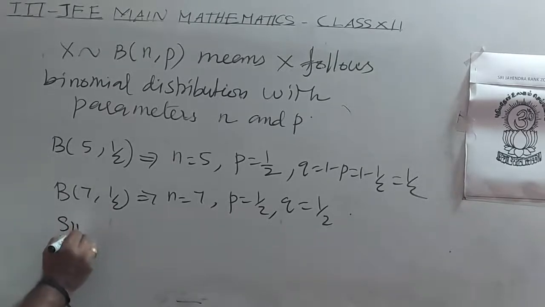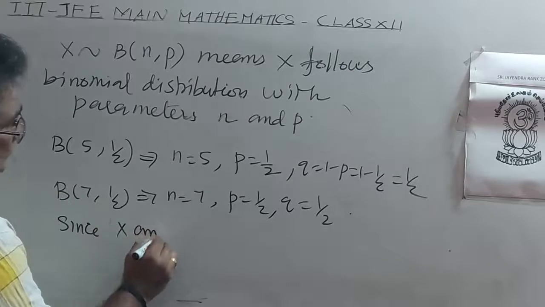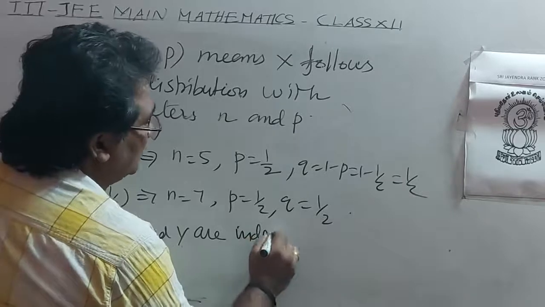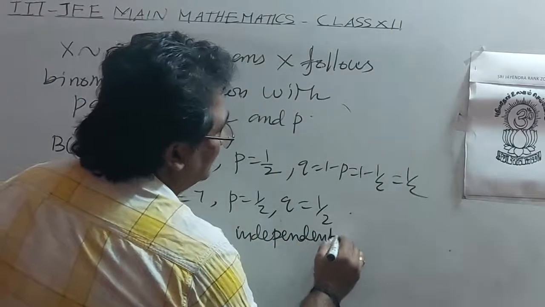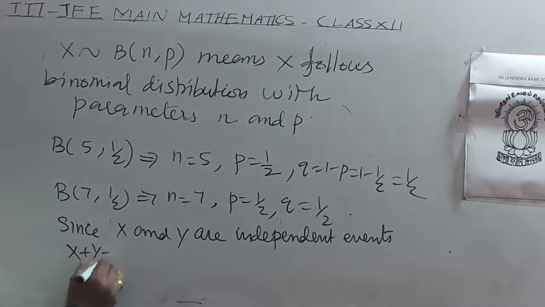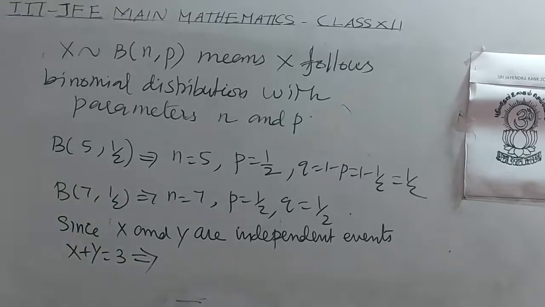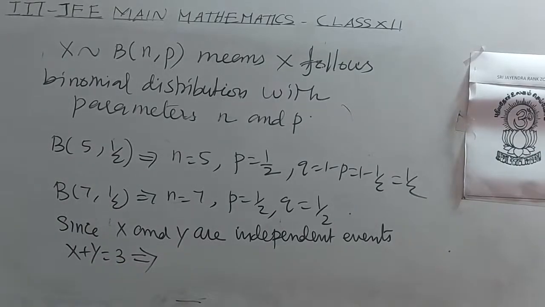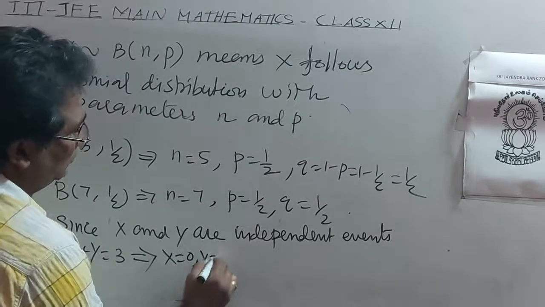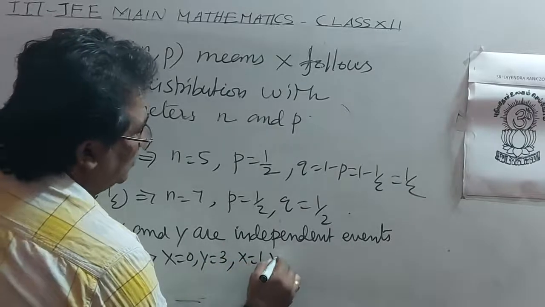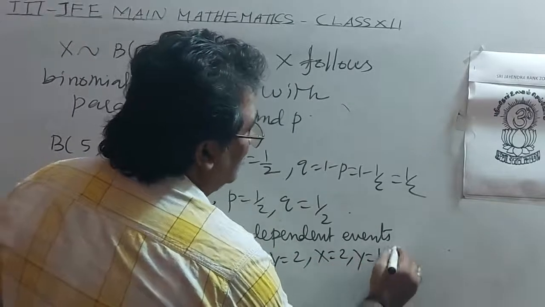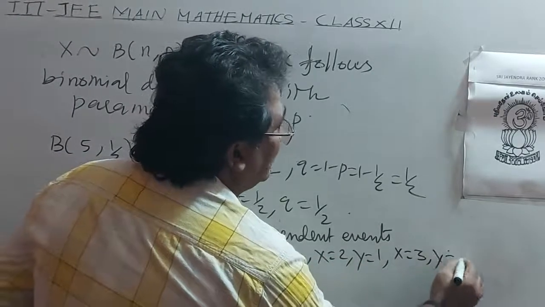Since x and y are independent events, x plus y equal to 3 gives x equal to 0, y equal to 3; x equal to 1, y equal to 2; x equal to 2, y equal to 1; x equal to 3, y equal to 0.